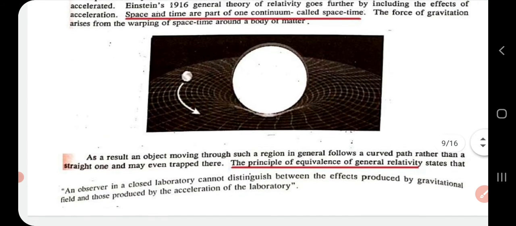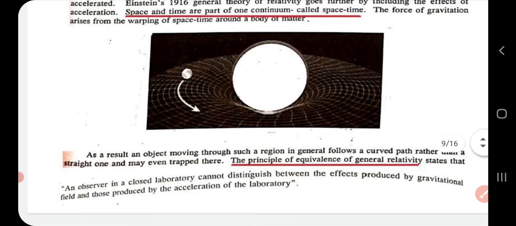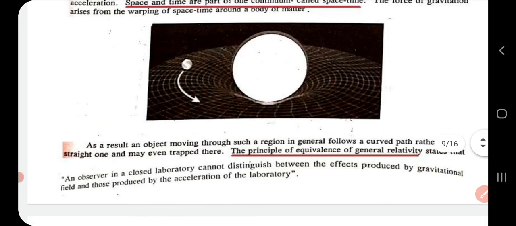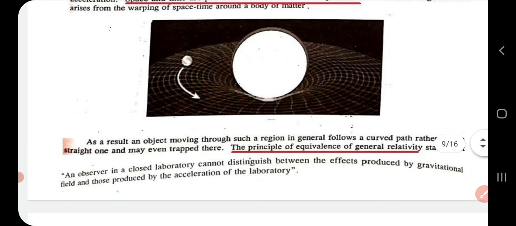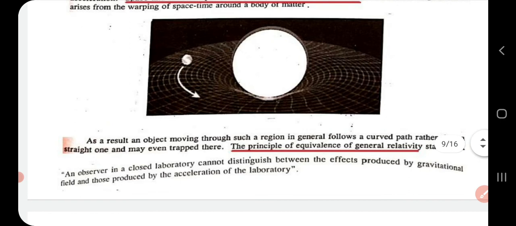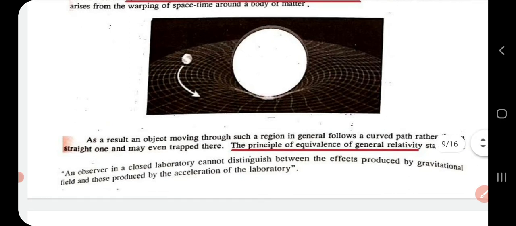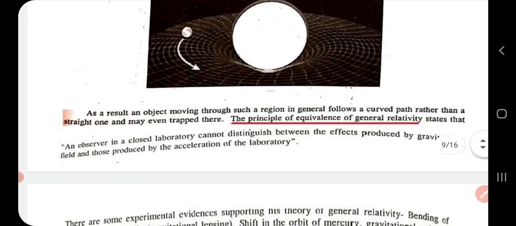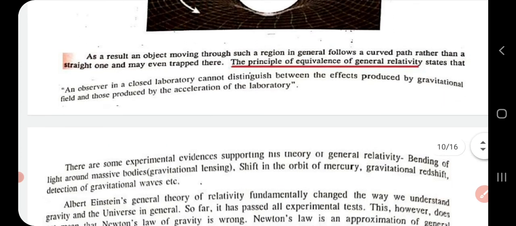And here he proposed the principle of equivalence of general relativity, and it states that an observer in a closed laboratory cannot distinguish between effects produced by a gravitational field and those produced by acceleration of the laboratory. That is the principle of equivalence of general relativity.